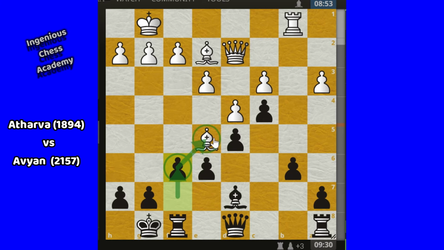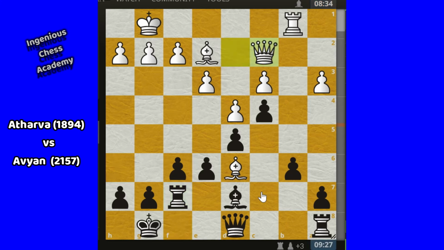So Atharva was realizing that he should open up this rank maybe, or he should connect the pawns for that reason. So after c3, Avian played f6 to attack the bishop. So from the e5 square, he realized that this is disturbing him. Bishop d6. Now bishop is coming to attack this rook here. So bishop can go back anytime on this diagonal. So here rook f7 played by Avian. Rook f7 is okay, but rook e8 is also fine to attack on this file for the future. Okay, rook f7 we cannot say it is a mistake here.